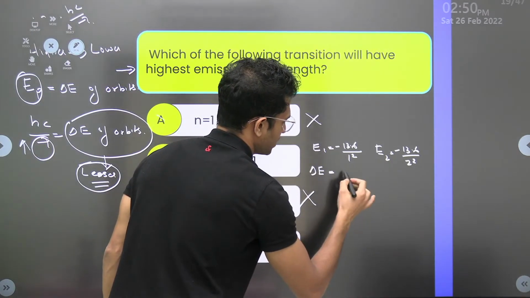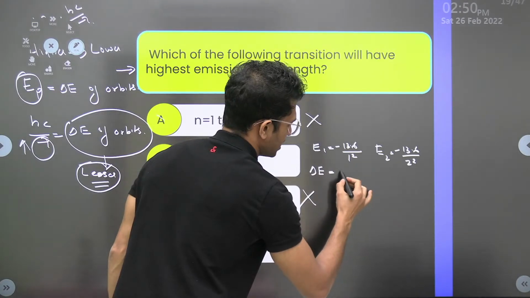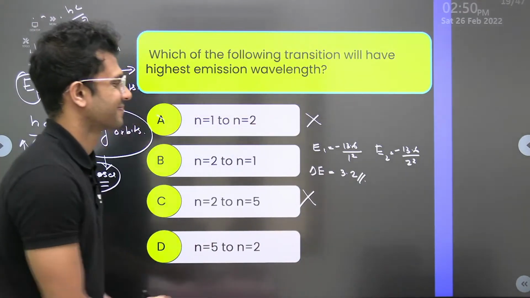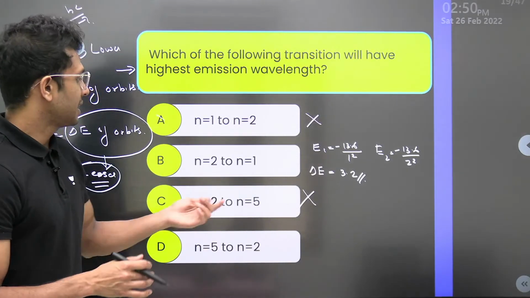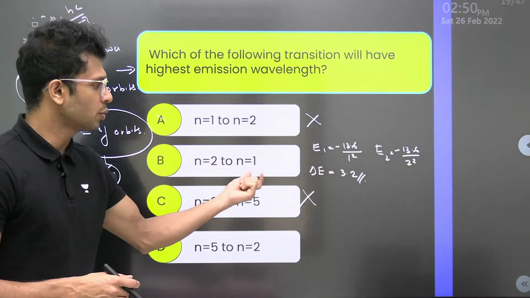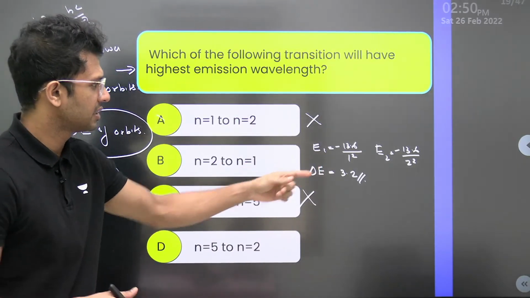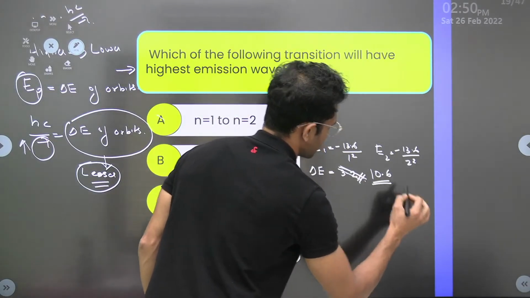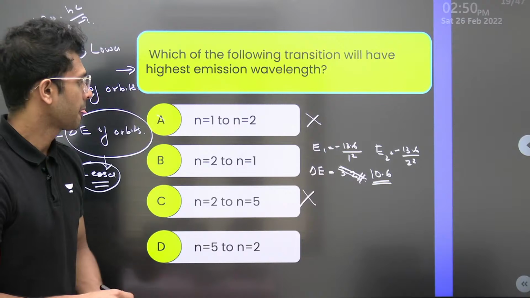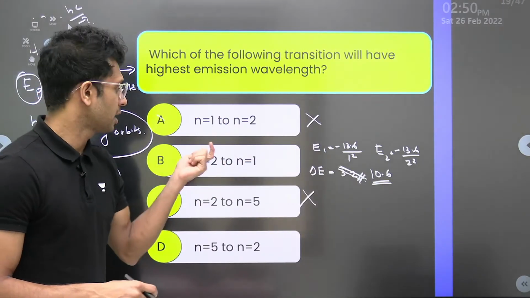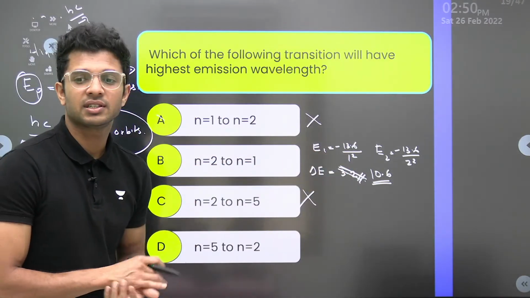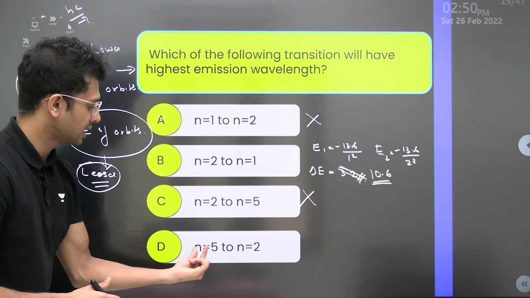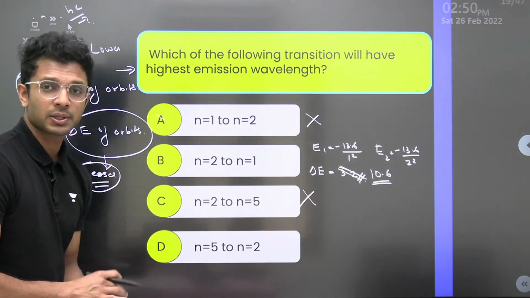It's not 3.2, the difference is 10.2. My bad. So when it makes a transition from 2 to 1, the difference in energy is equal to 10.2. Clear? Now let us go for the last option, 5 to 2.